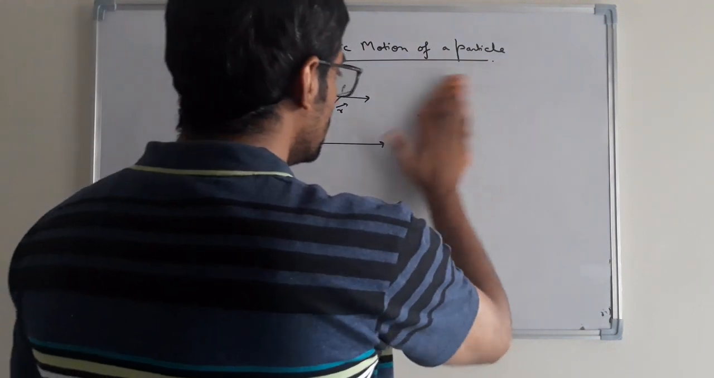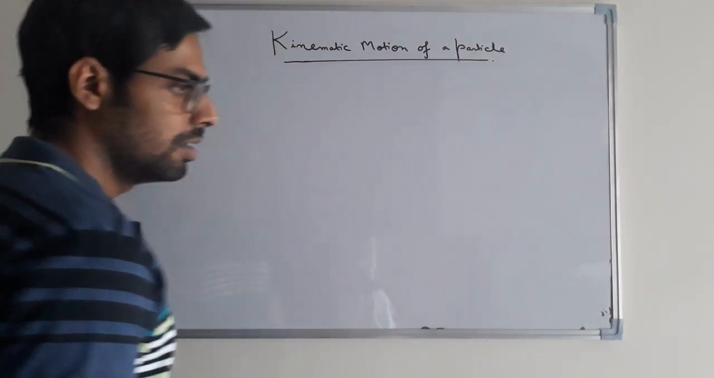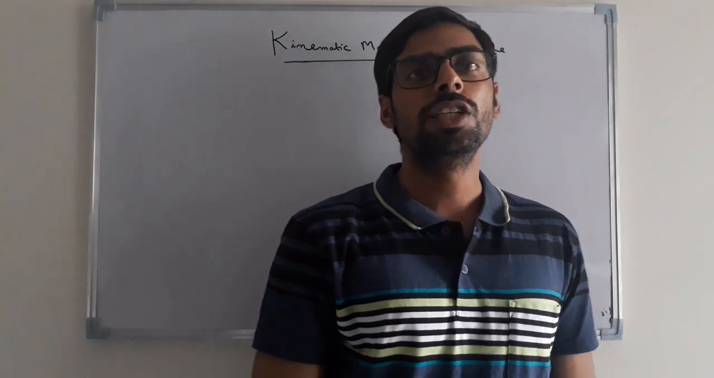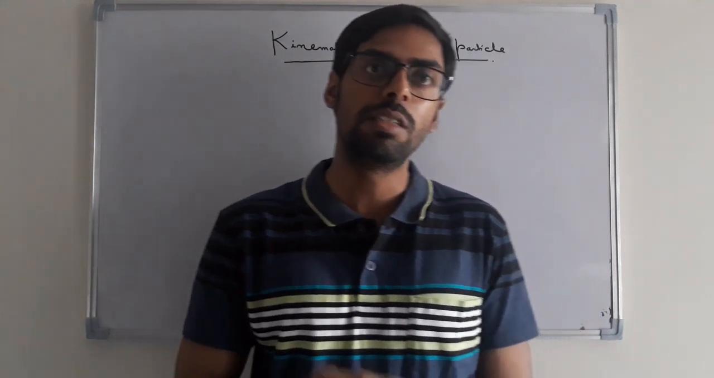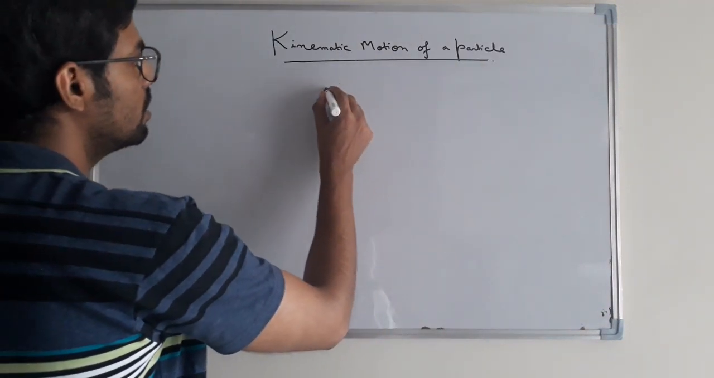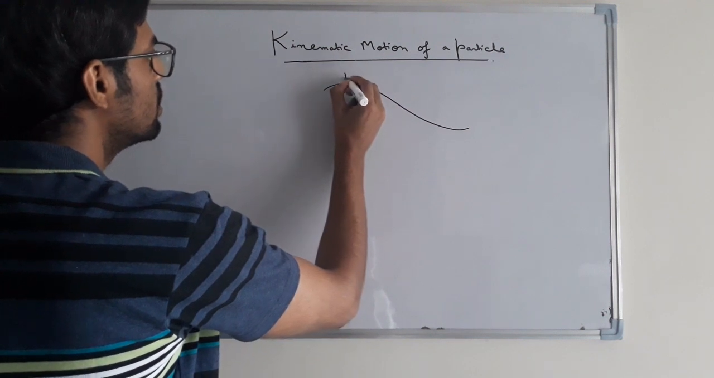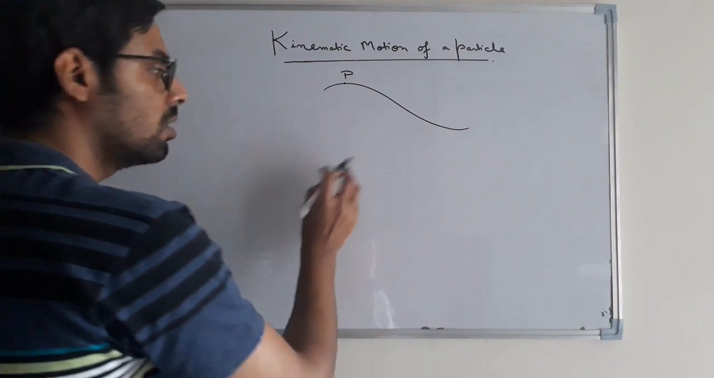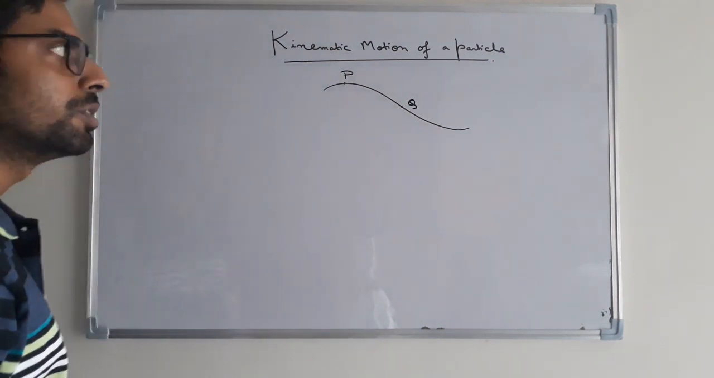So the first parameter which we will study is the displacement of a particle. The displacement of a moving particle is defined by the change of position of that particle. Suppose a particle is traversing a path like this. This is the path traversed by the particle during its motion. Point P denotes the initial position of the particle, and suppose Q denotes the final position of the particle.